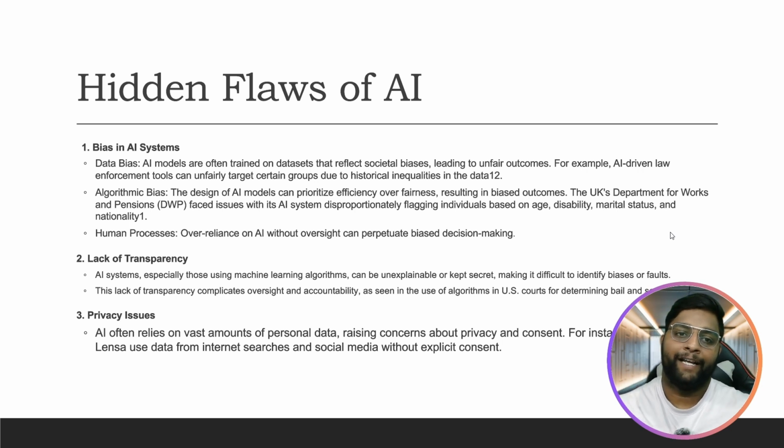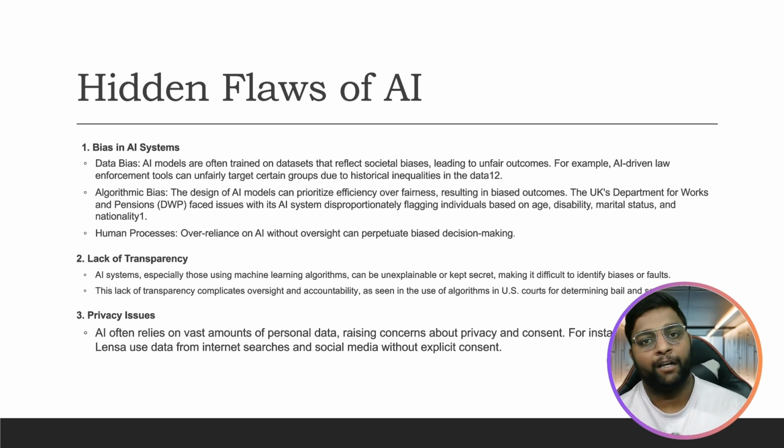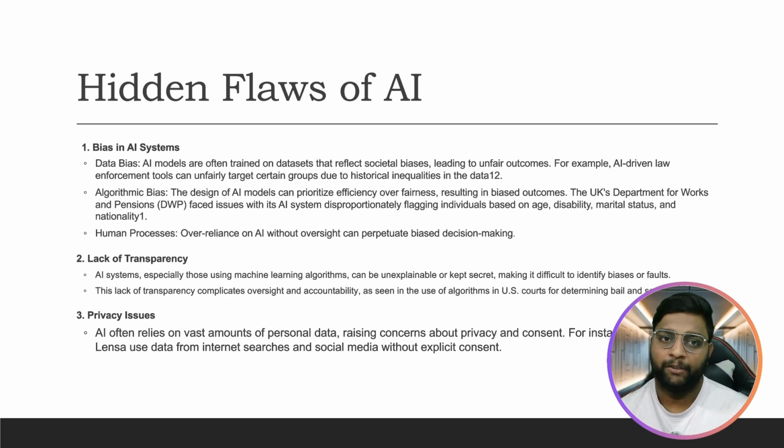Hidden flaws of AI. Bias in AI systems. Data bias might be there: the model is trained, take the example of ChatGPT only. Maybe ChatGPT has been trained on a more biased data set. So sometimes if you ask a question to it, you get unfair results.